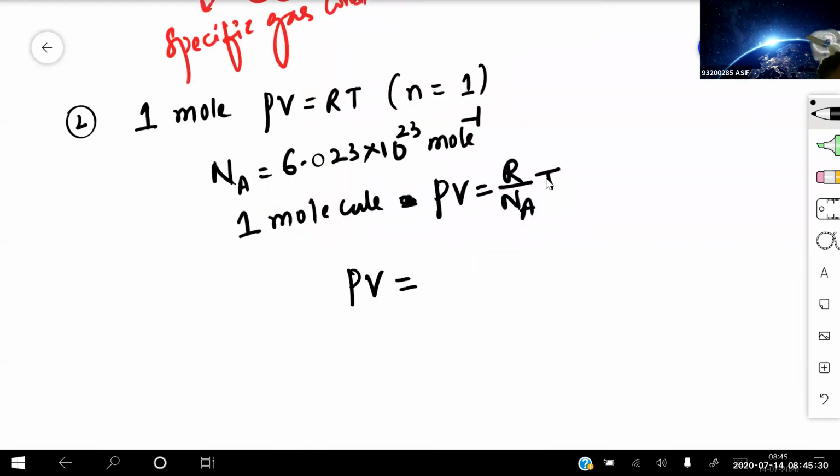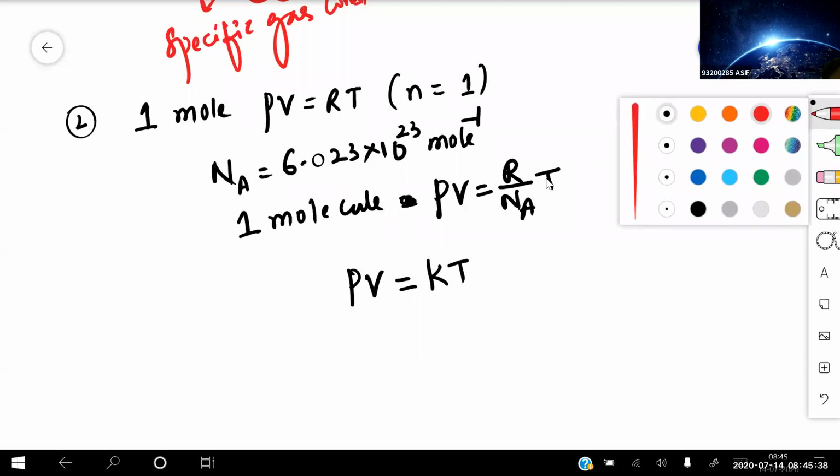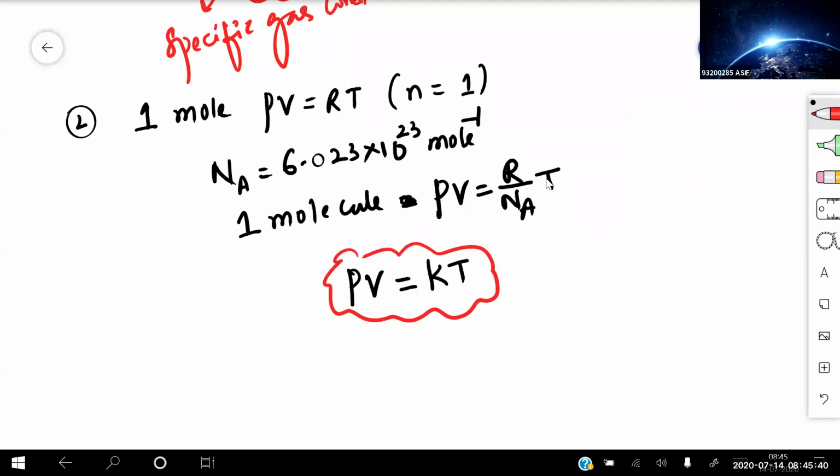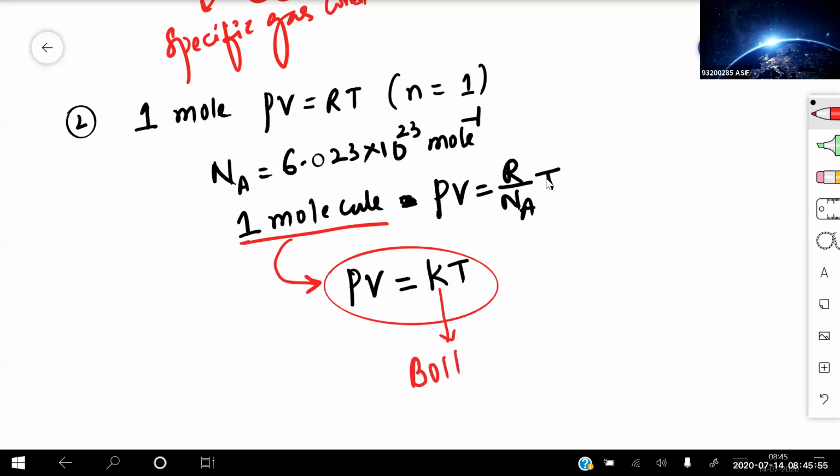PV is equal to some constant capital K into T. So this K is known as, can anyone tell me? PV is equal to KT, and this is for 1 molecule, where K is known as Boltzmann's constant.